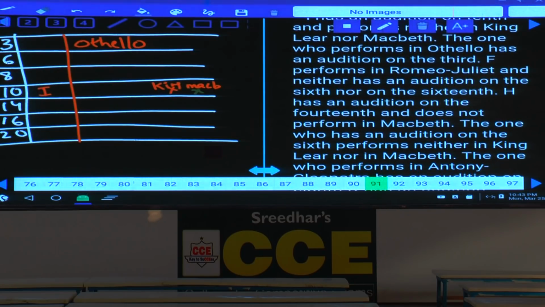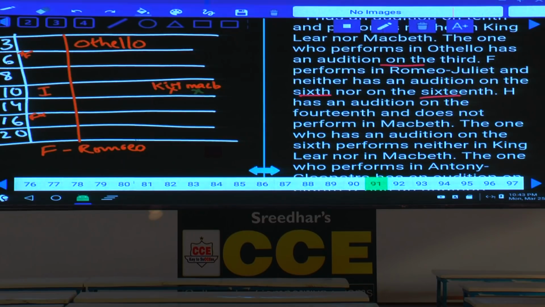Next one. F performs in Romeo Juliet and has an audition neither on 6th nor 16th. F cannot be on 6th and nor on 16th.